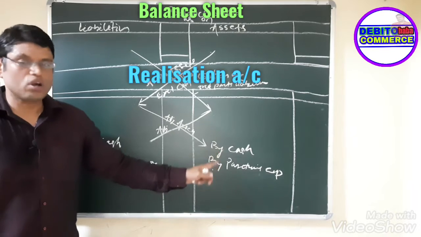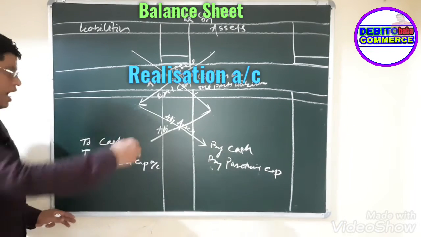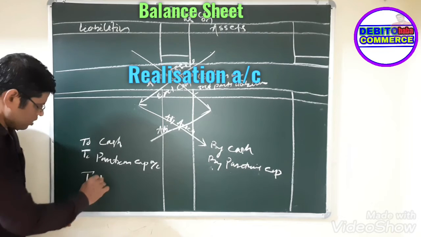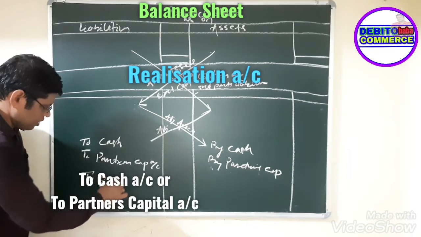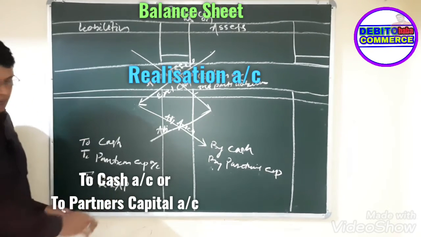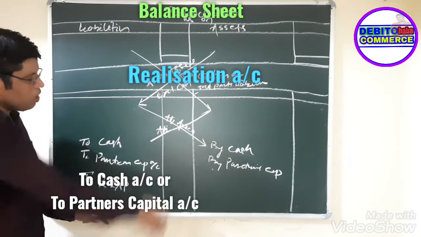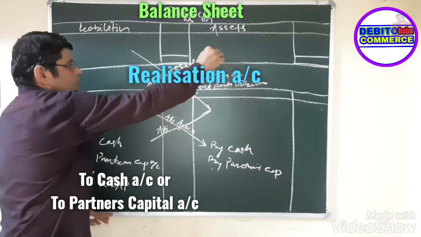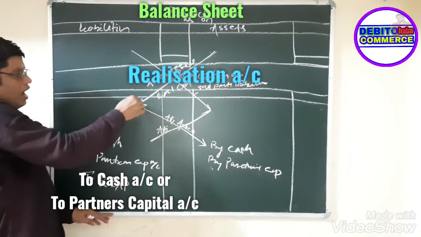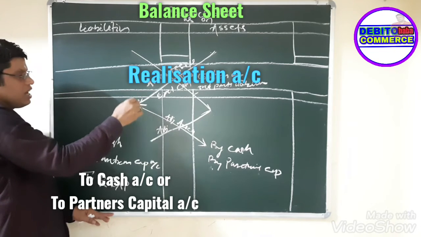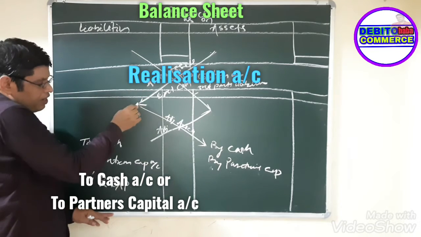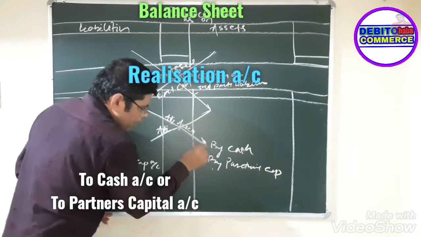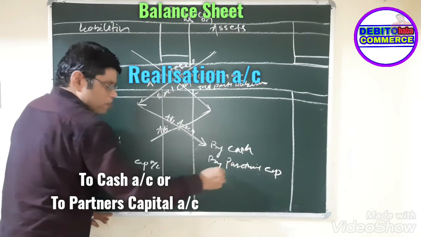And any realization expenses you record this side, according to the information in the question. So this is all about the realization account. Take out the assets, note them down on the realization account debit side, and if any asset-related adjustment is there, go to this side and record it either by cash or by partner's capital.